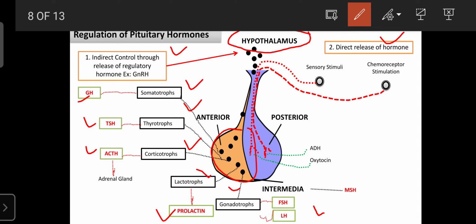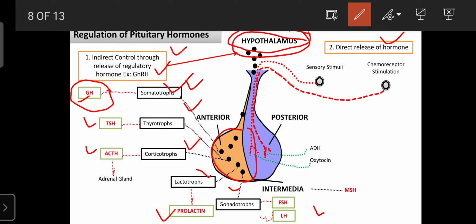That growth hormone releasing factor from the hypothalamus reaches the somatotropes. Then somatotropes synthesize and release growth hormone under the influence of the growth hormone releasing factor secreted from the hypothalamus.